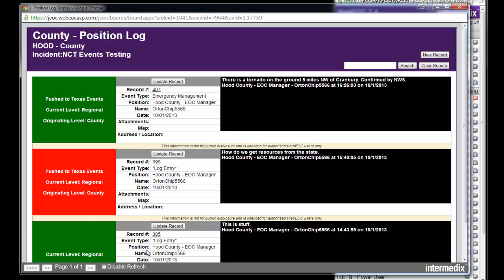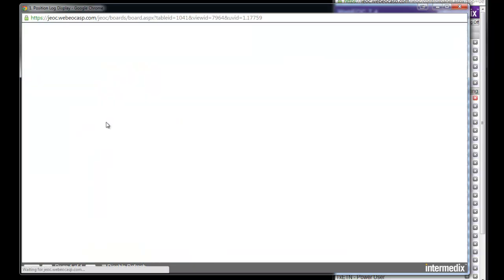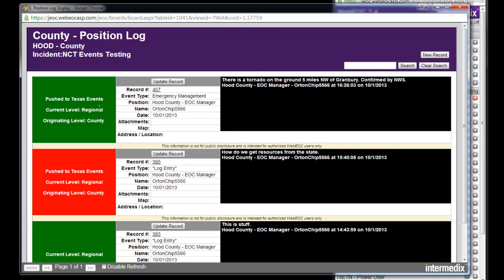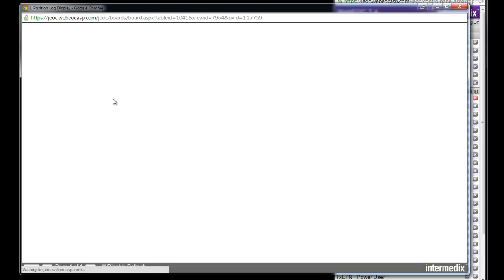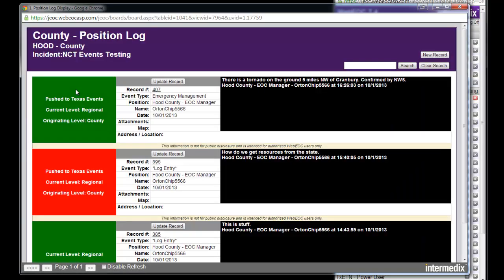So again, it's the highest common denominator. You'll see that as Hood County EOC manager, I started from the county level, it went to the regional level, and this third thing here, it's been pushed to Texas events. It really should have been a high instead of a low, which is the green, but we're just doing training. So you'll see here, that's my entry, and it's gone all the way up. And I can always enter more information by updating the record if necessary.